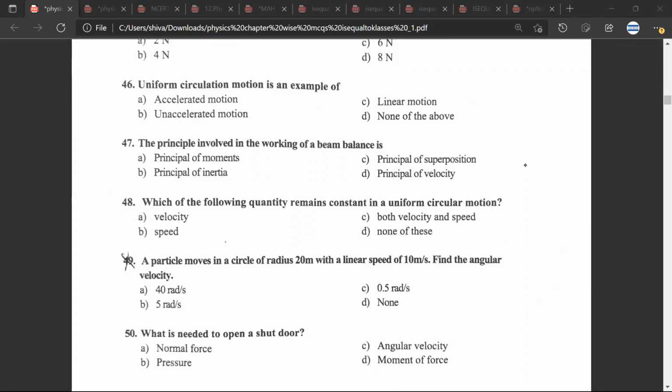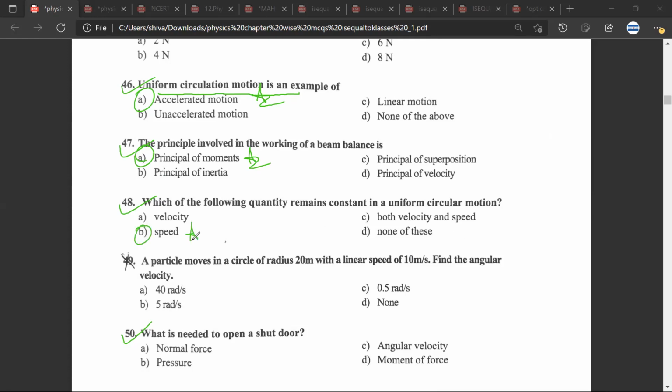Can you look at questions 46, 47, 48, 50? The 46th question: uniform circular motion is an example of accelerated motion. Shabash. The principle involved in the working of a beam balance is the principle of moments, A. Shabash. Which of the following remains constant? B, speed.